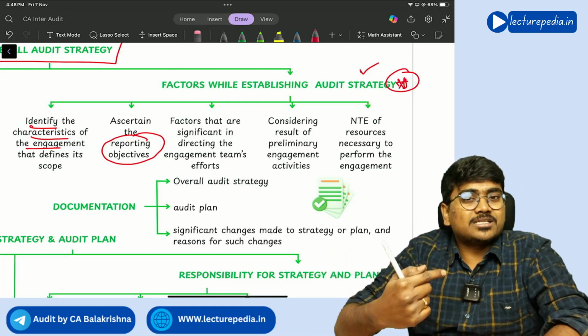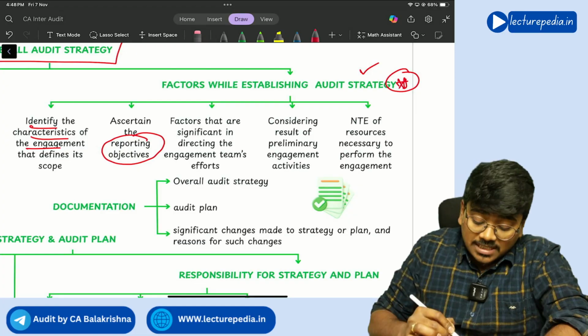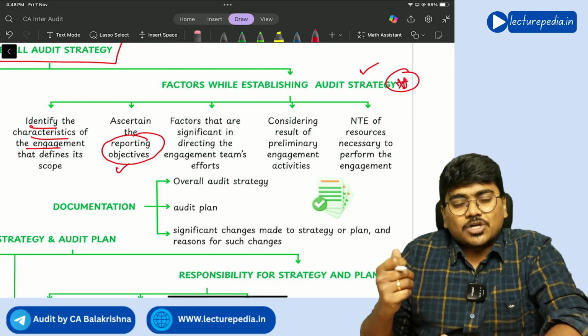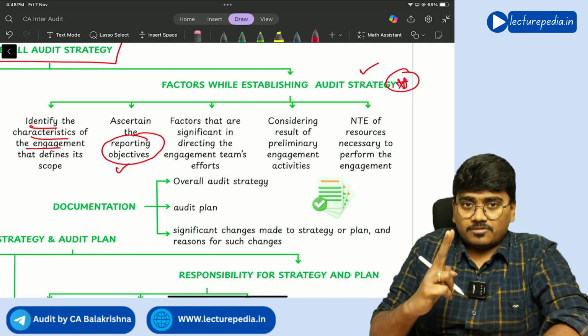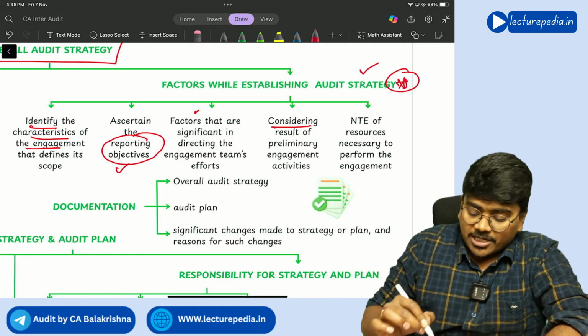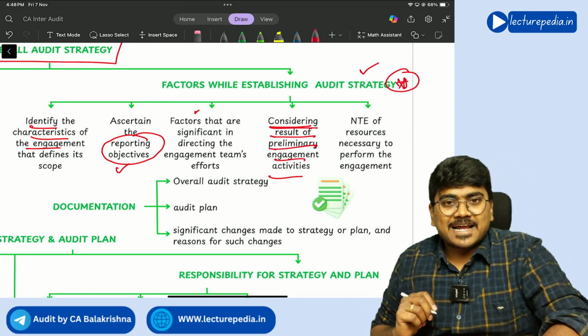All those reportings you have to give in case of a bank, correct or not? So you should also ascertain what the reporting objectives are for this audit engagement. So, first two factors. Next, you should also consider this point, I will tell you. You should also consider the result of preliminary engagement activities.